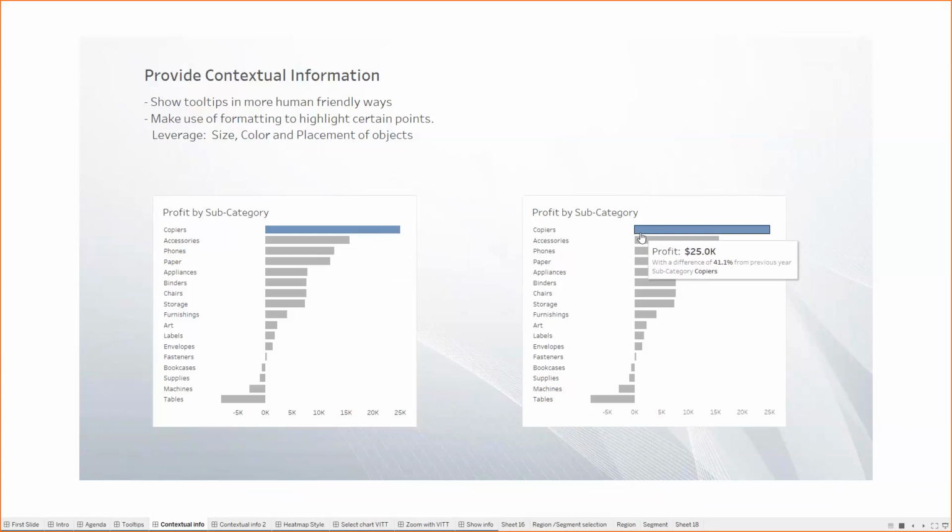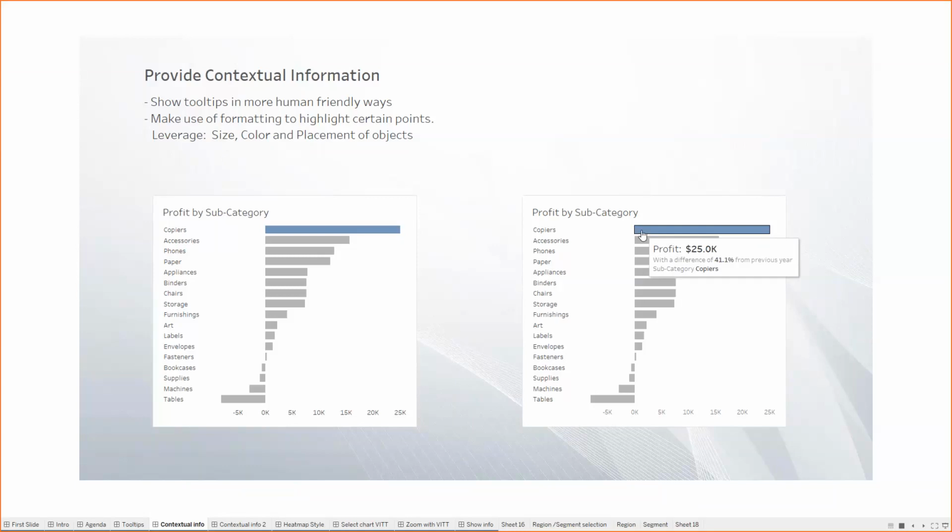So we have used a lot of points here. First is the human friendly language, and the second is the formatting. We have used a bigger font for the things where we want to put more focus. Profit is the thing where we want to put the focus, so we have made it bold and made the font bigger than the other text. Then we are highlighting the percentage difference from the previous year.